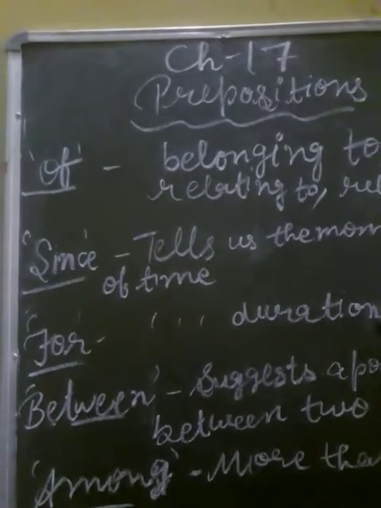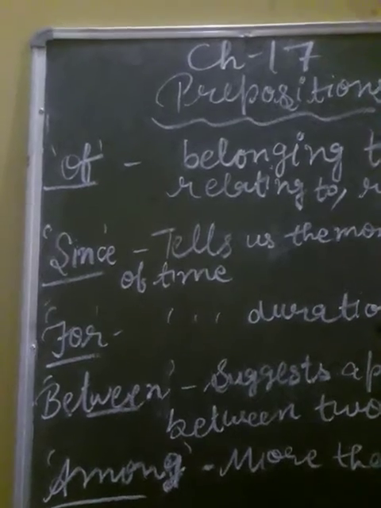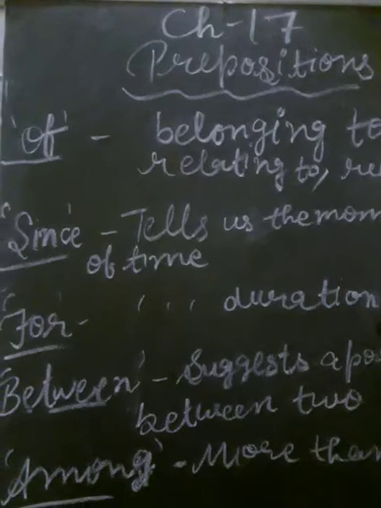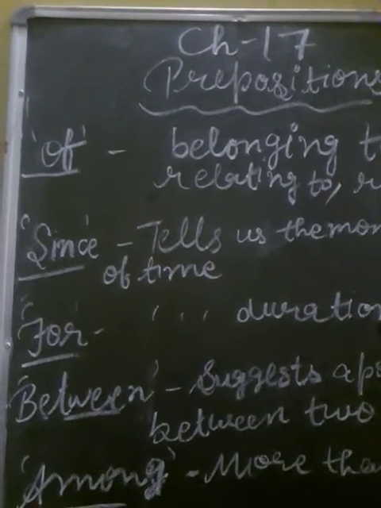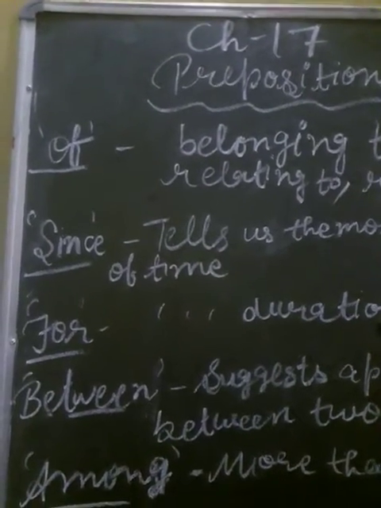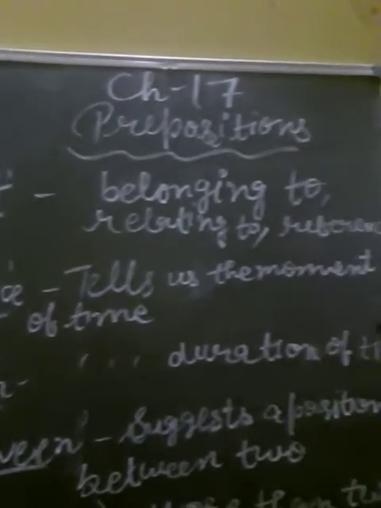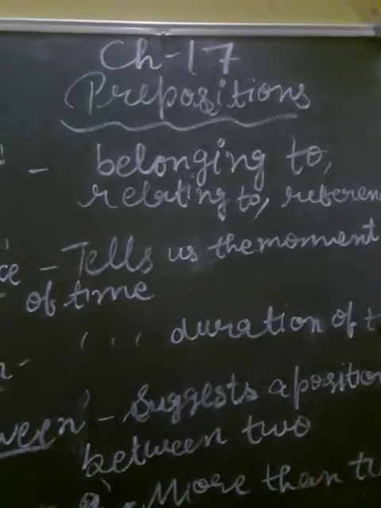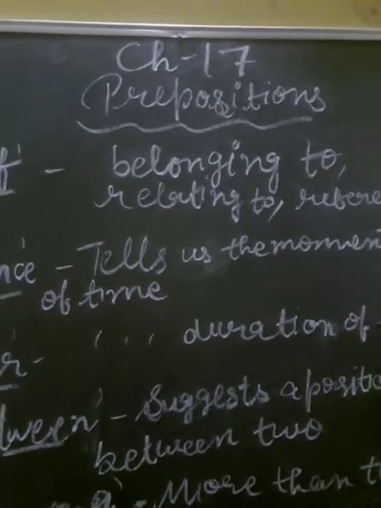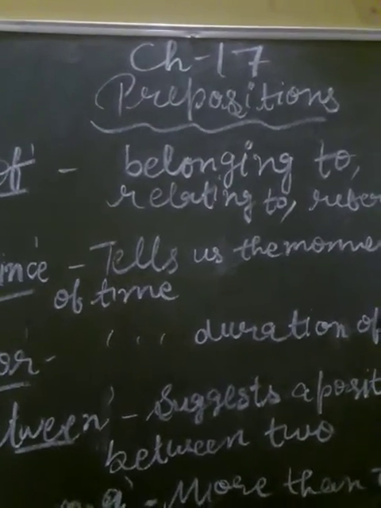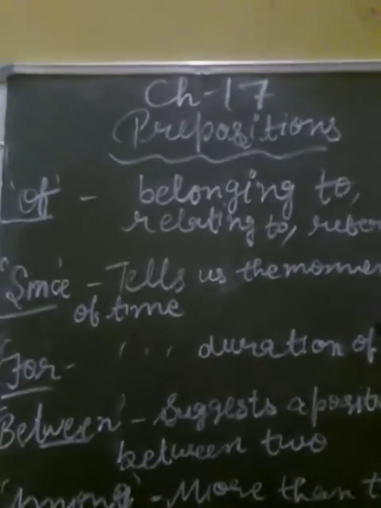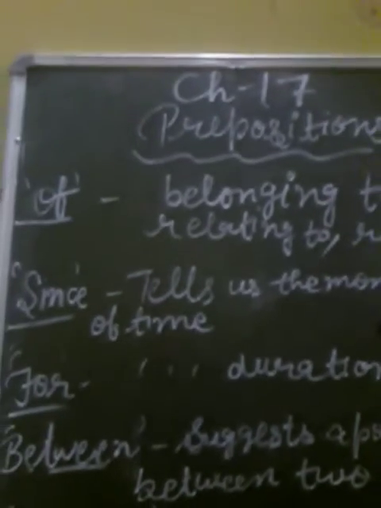Next is we have not seen him since last night. Since last night उसने उसको नहीं देखा. So it tells us the moment of time. Next is for. For is used for duration of time. It is used to tell us the duration of time, and it expresses how long it lasted. कितने टाइम वो एक्शन चला, that it tells us about.